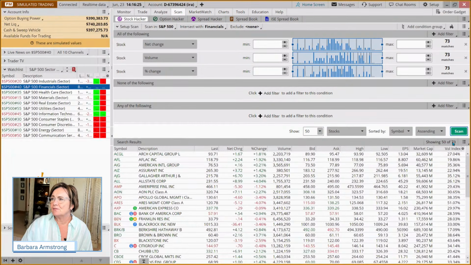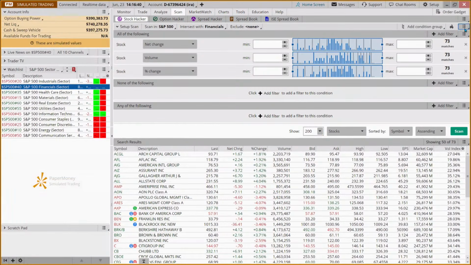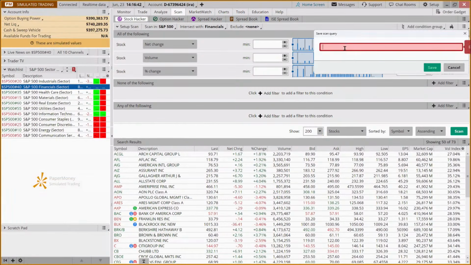We've got 73 stocks because this says just show 50. We're going to say show all of them. So, we've run that scan. If we want to save it so we can bring it over to the watch list, we come over here and say save it. And we're going to call this sector financials.